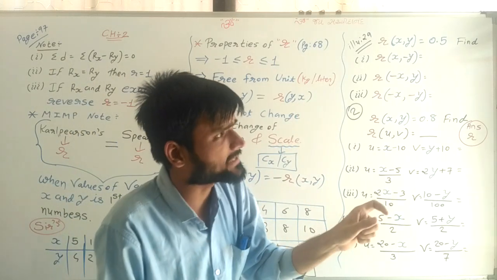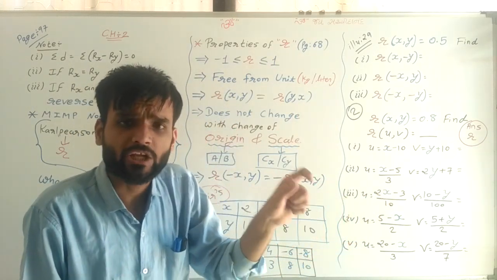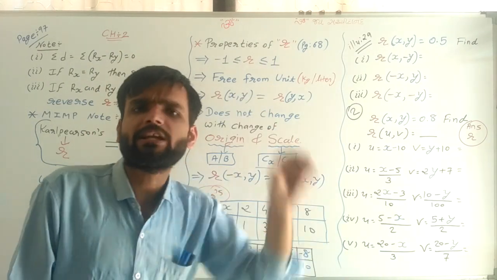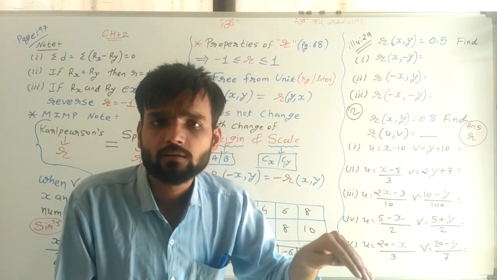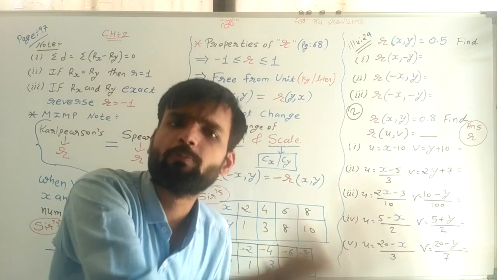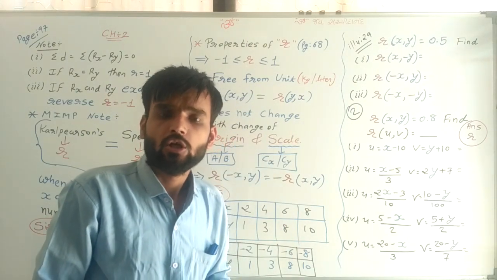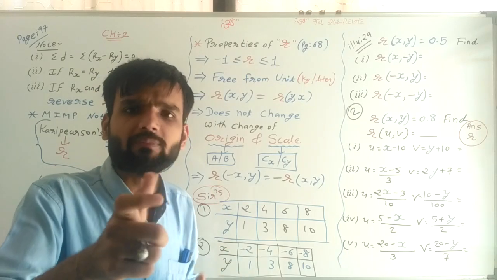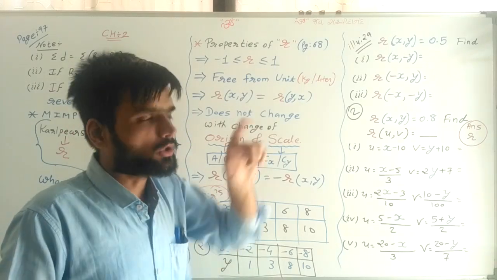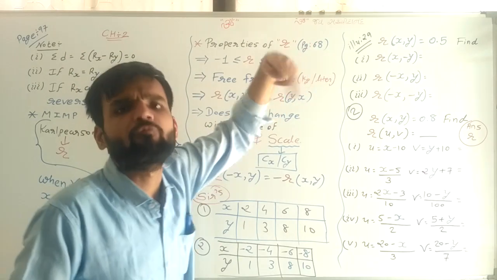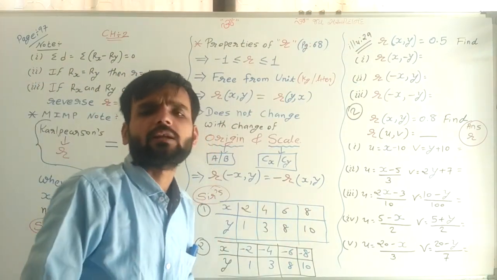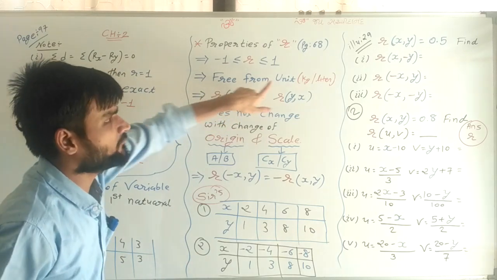Values of x are given, which may be in units, in kg, in liters. Values of y may be in rupees. So both are of different units. Unit means measurement value, so it may be kg, liter, meter, whatever it is.